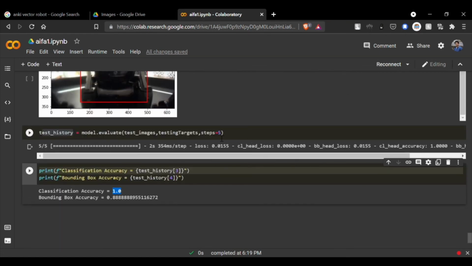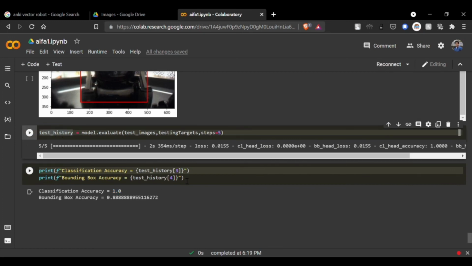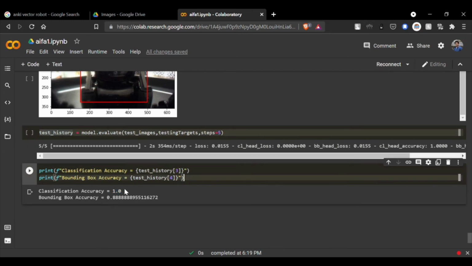Finally, we have evaluated our test samples and stored it in test history. The accuracy on the classification is 100%, and we have got approximately 89% accuracy for bounding boxes.